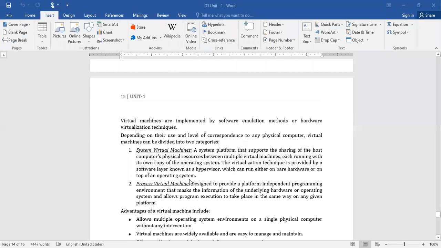Whereas coming to the process virtual machines, platform independent programming environment. As I told you previously, people developed technology which is platform dependent.